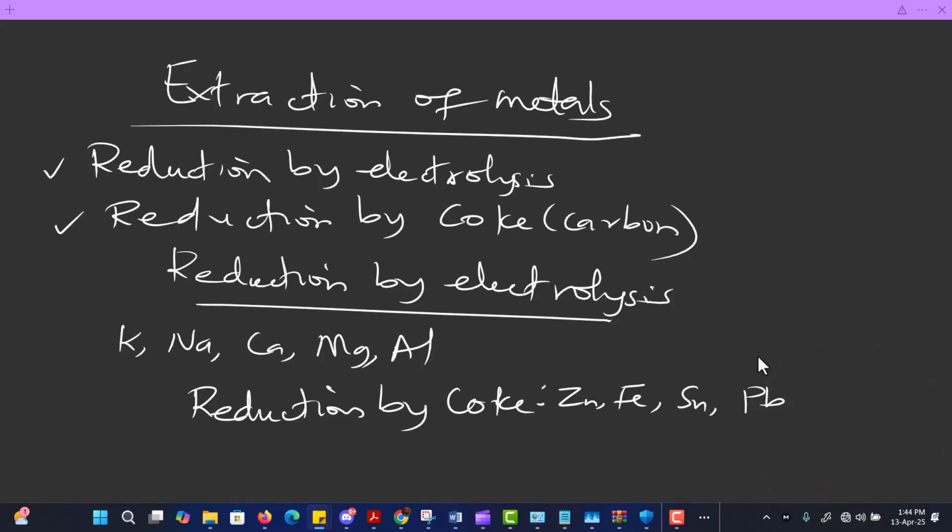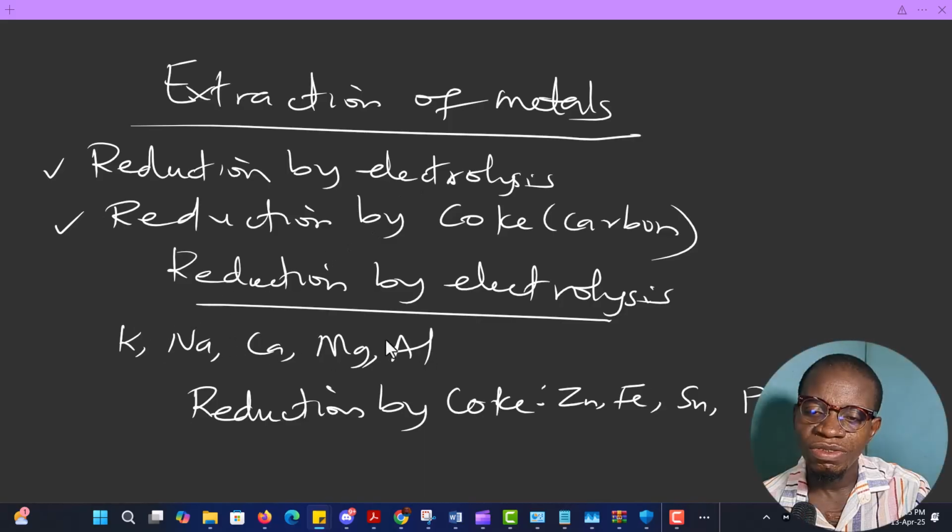I'm going to explain each of these metals further in my next class, but you should bear it in mind that the first 5 are by electrolysis, and the 4 are by the use of carbon, known as coke. So just bear it in mind, so that when I start explaining next, you understand fully.